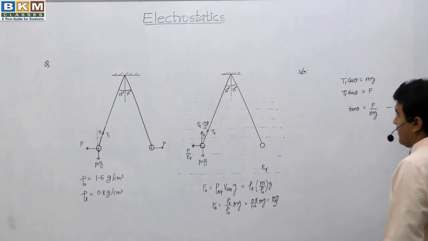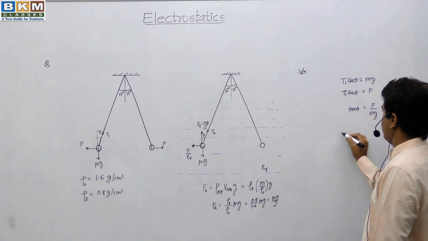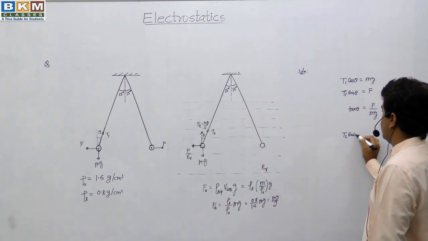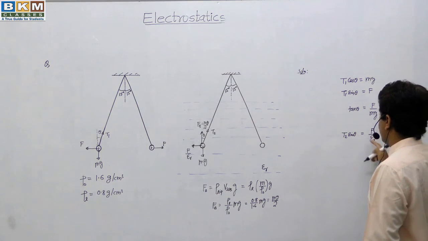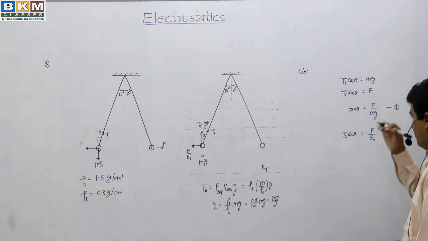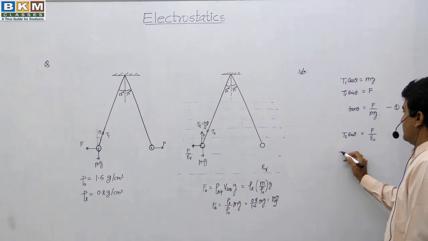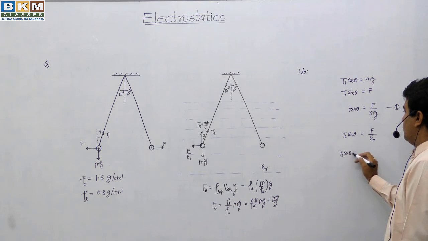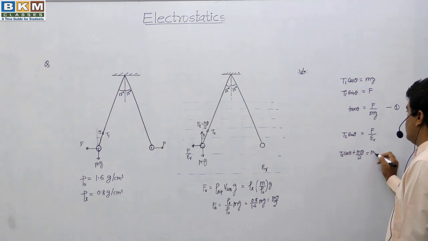So applying Newton's law in horizontal and vertical directions, we have T2 sin theta is equal to F by epsilon r, which is the dielectric constant of the medium, and T2 cos theta plus mg by 2 is equal to mg.